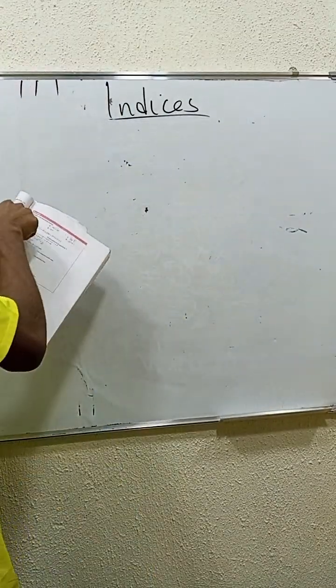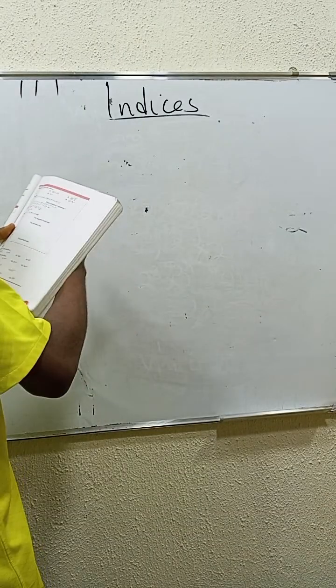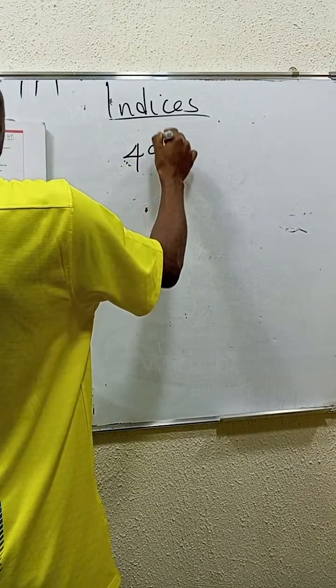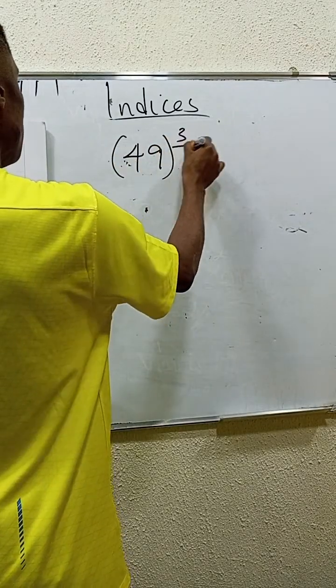We should look at the advanced questions. Let's look at the next one. We have 49 raised to the power of 3/2.